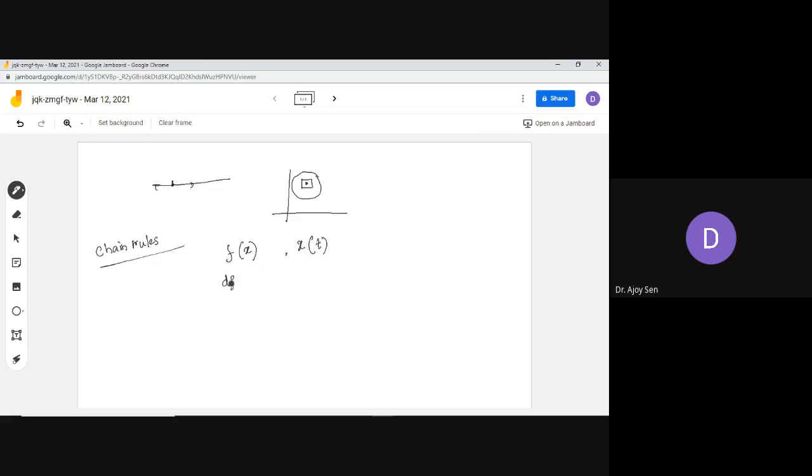So now if I ask you what is df dt, you can at once say that it will be df dx into dx dt. This kind of thing is called chain rule. You have to calculate the derivative with respect to some other independent variable, which is t, which is not exactly present here, but it is present virtually, via that independent variable x.